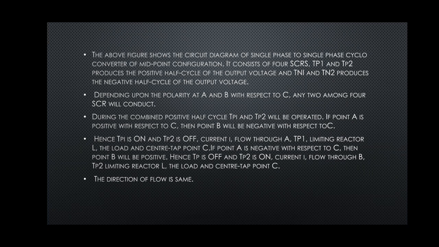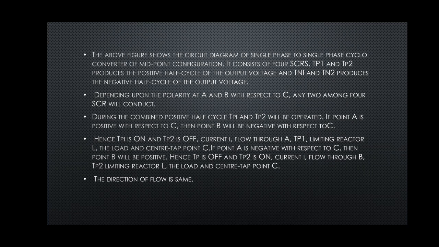Depending upon the polarity at A and B with respect to C, any two among the 4 SCRs will conduct. During the combined positive half cycle, TP1 and TP2 will be operated. If point A is positive with respect to C, then point B will be negative with respect to C. Hence, TP1 is on and TP2 is off.